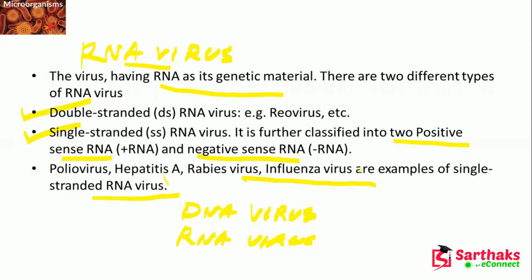Two types of RNA virus. One is the double-stranded RNA virus, another is the single-stranded RNA virus. And this single-stranded RNA virus may also be of two types. One is the positive sense RNA, another is the negative sense RNA.